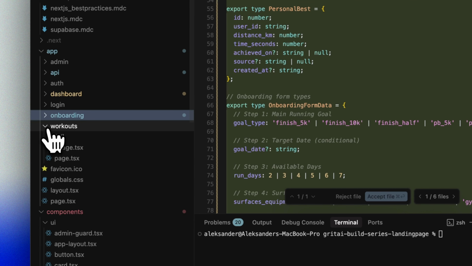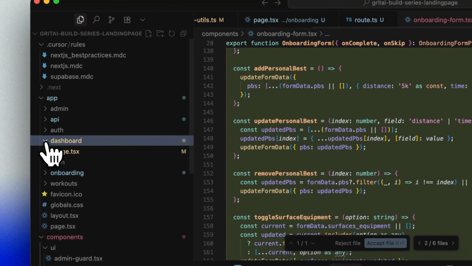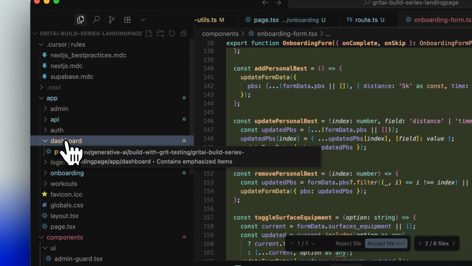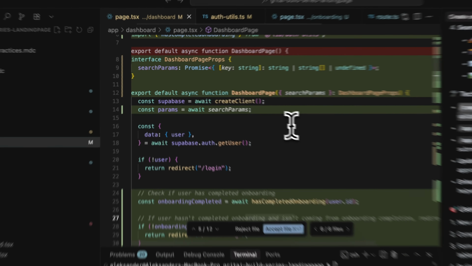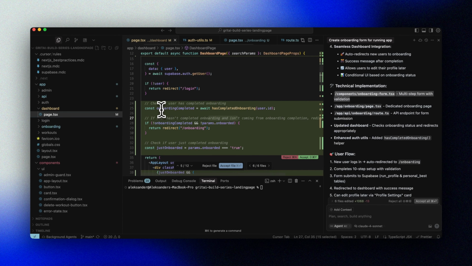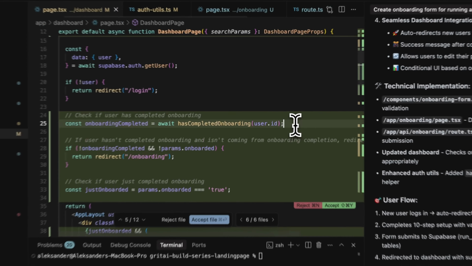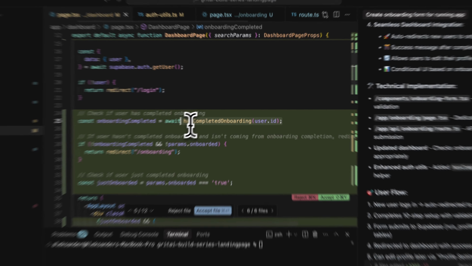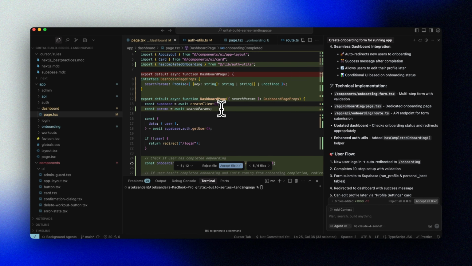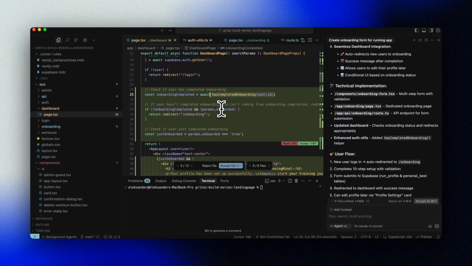Our Next.js application is organized inside this app folder. And as you can see, each subfolder here corresponds to a page.tsx file, which you will recognize as each of our different pages and subpages in the application, like our admin page, our dashboard page, and so on. On our dashboard page, we can see that Cursor has now added a check to see if the user has completed the newly created onboarding process.